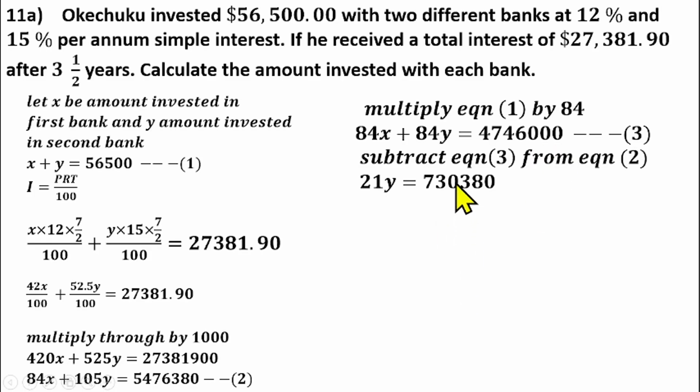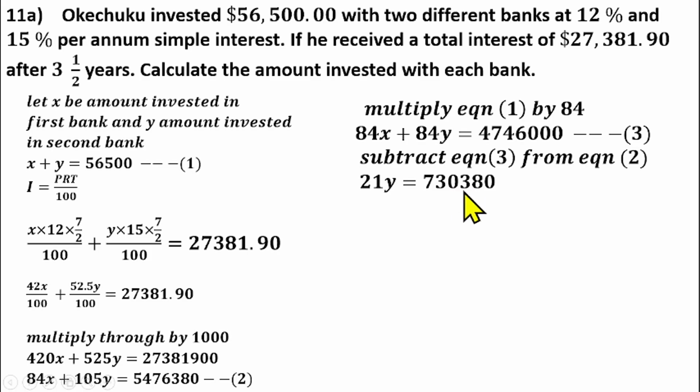Sorry, let's go back. If you subtract this from this, that should give us 73. Sorry, I'm having a glitch here.